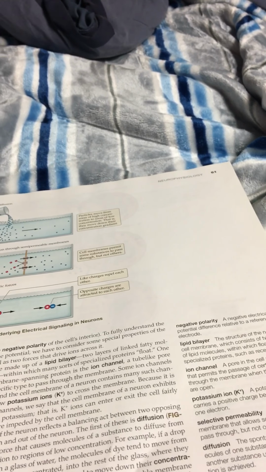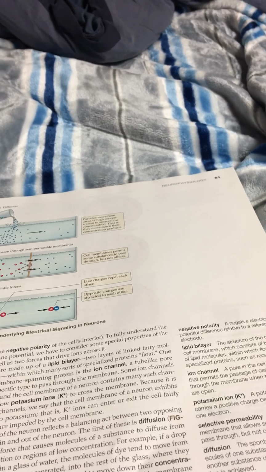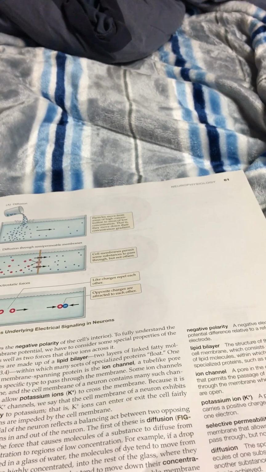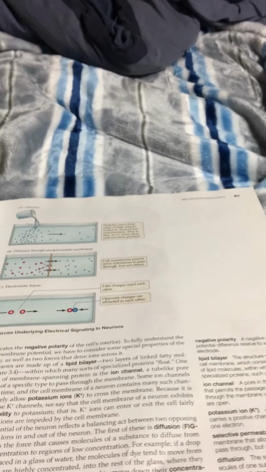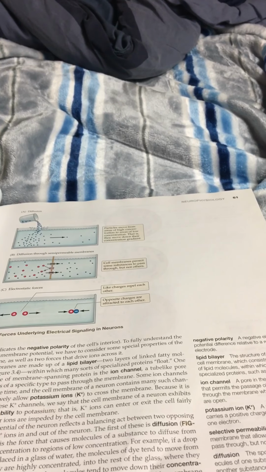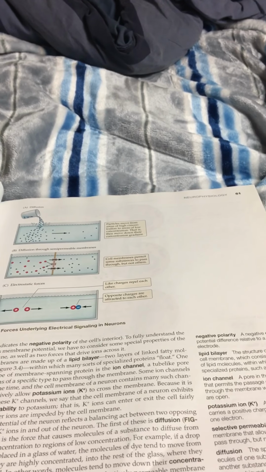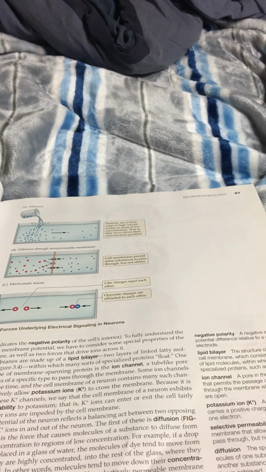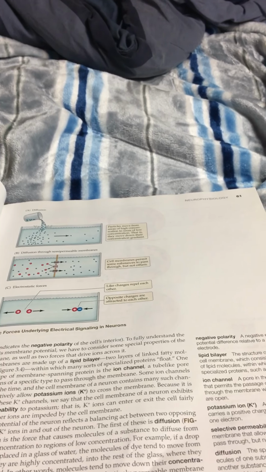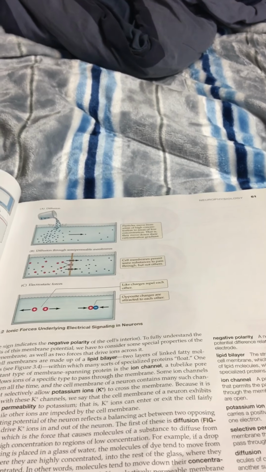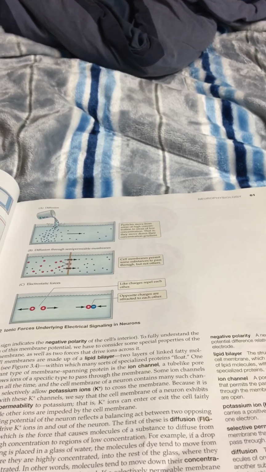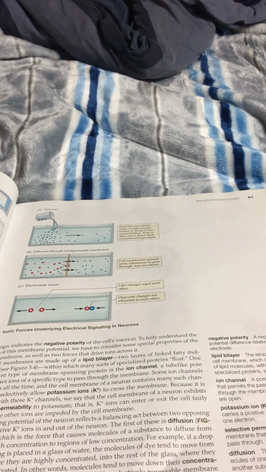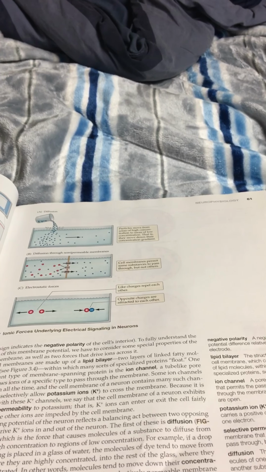Inside the cell membrane is a lipid bilayer, which are two layers of fatty molecules where various proteins float around. The ion channel is a tube-like pore that allows specific ions to pass through the membrane. Some ion channels stay open all the time. Potassium ions can enter or exit ion channels freely, while the other ions are stopped by the membrane. This is called selective permeability. This is the property of a membrane that allows some substances to get through and others not to.